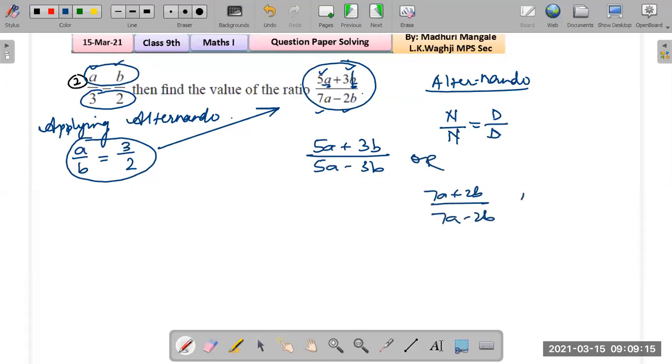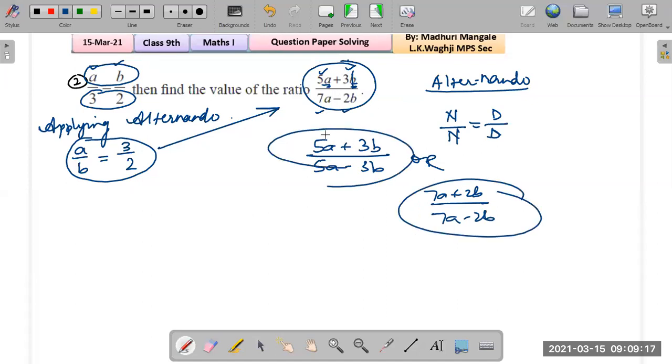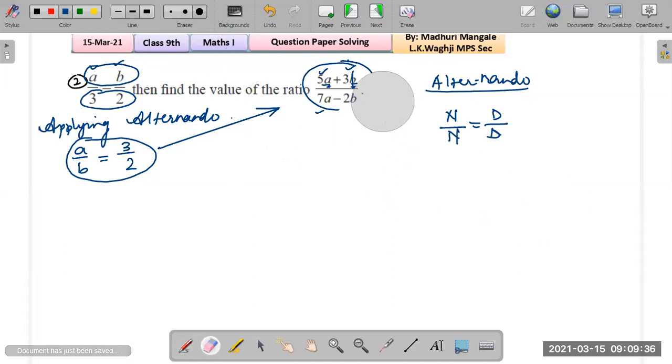If in the question the coefficients are not the same, then this is the method we use: divide each term by b. And how will that help? In the question itself we will do substitution, and that will get us the answer. All right, so let's work it out.